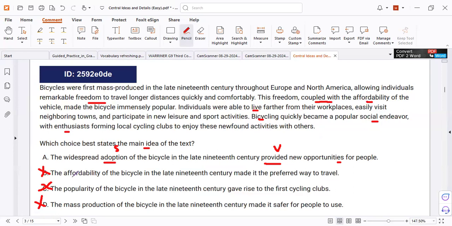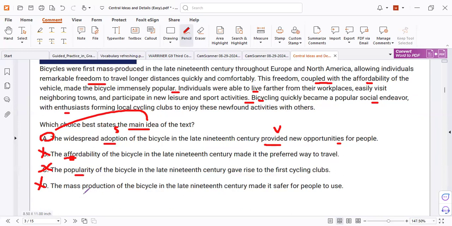Not all the text is about affordability. Affordability is from the verb afford, as you know, it means you can buy something. You have the money to have it, the ability to have something. But not all the text is about affordability, but adoption. So we have a lot of details about A. That means the main idea. So what is mostly described? Not only a piece of information. Not all the text is about popularity. Not all the text is about mass production. That's one.